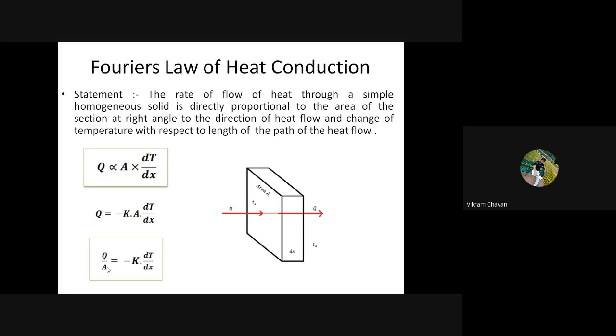We can provide it the symbol small q. Small q means capital Q divided by capital A, where capital Q is the heat transfer rate and capital A is the surface area perpendicular to heat transfer.